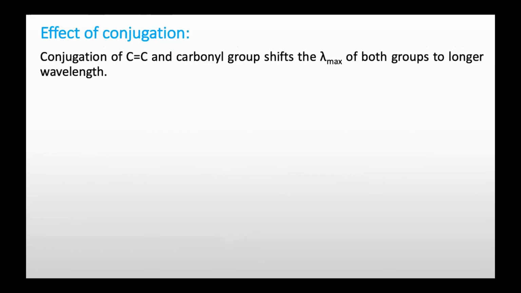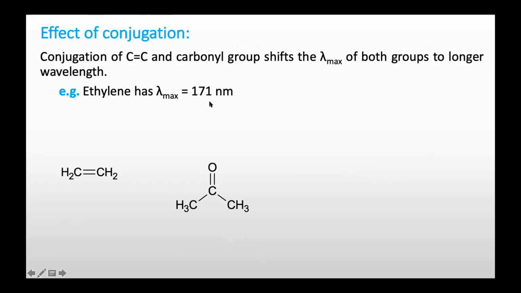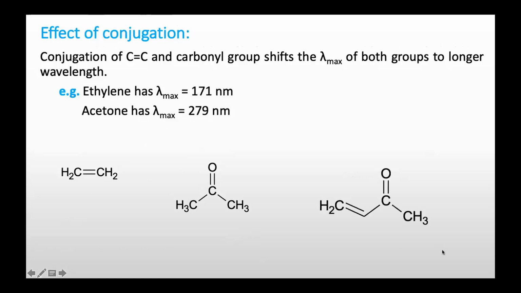Another example we can see here: the conjugation of a carbon-carbon double bond and a carbonyl group also shifts the lambda max of both groups to a longer wavelength. Like in the case of ethene, it shows lambda max at 171 nanometer, and acetone shows lambda max at 279 nanometer. Now we will combine these two molecules, and finally we'll see the lambda max for the alkene and acetone part.